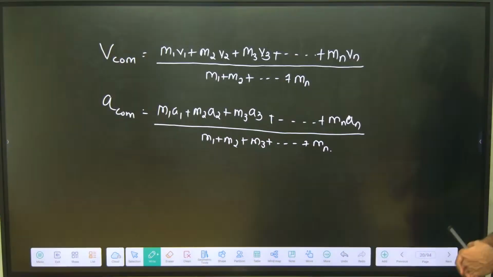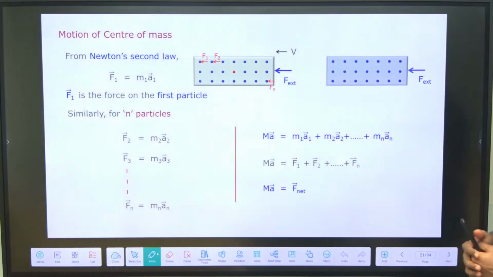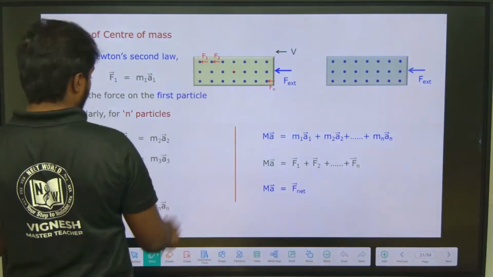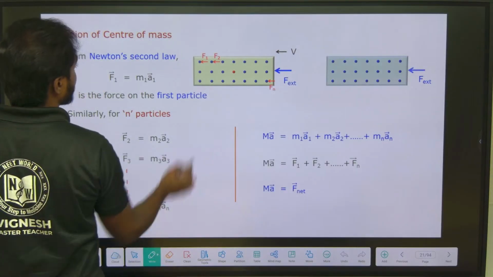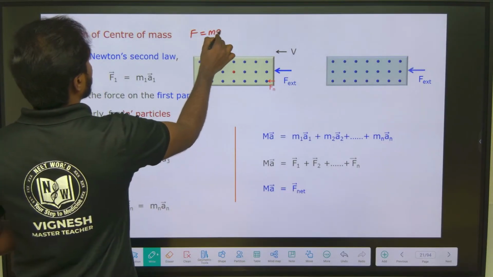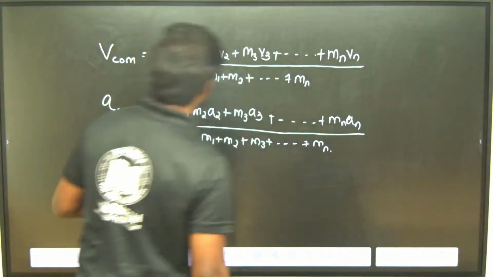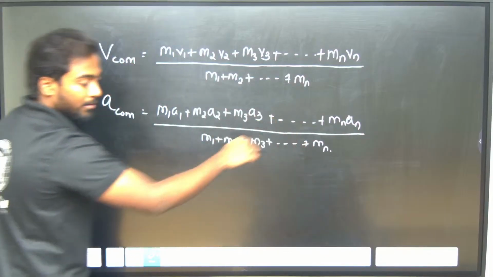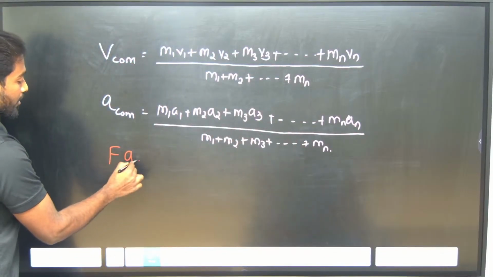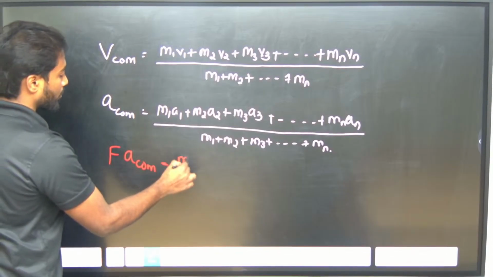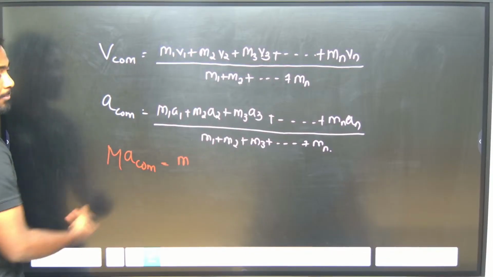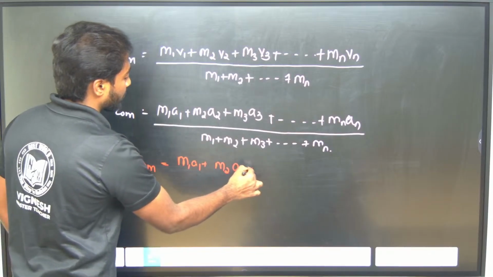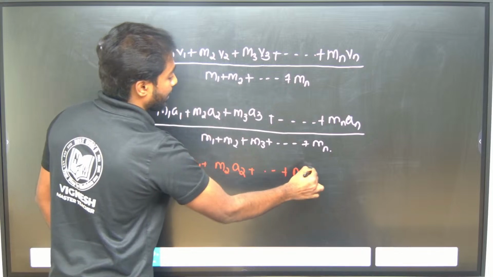Now next is motion of center of mass in terms of force. What is force? Force is nothing but mass into acceleration, F equals m into a. For the total mass, F of center of mass equals M into a of center of mass, which equals m1 a1 plus m2 a2 plus up to mn an.